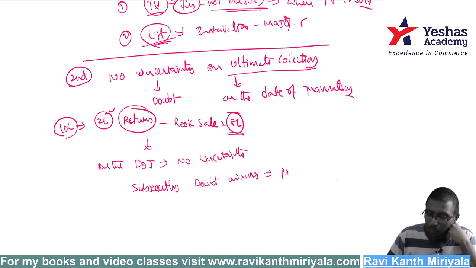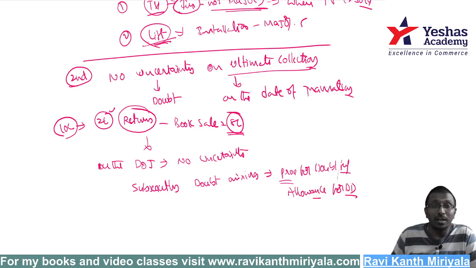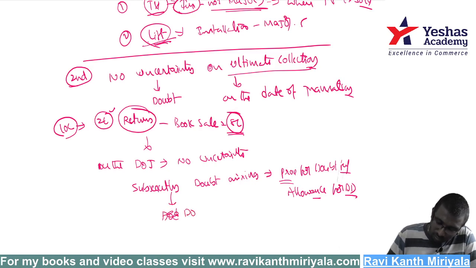Then you have to make a provision for doubtful debts. I mean to say allowance for doubtful debts. This is the correct word I told you in Accounting Standard 29: allowance for doubtful debts. You are supposed to make it. Remember carefully. On the date of transaction there is no doubt, but subsequently we got doubt by looking at his creditworthiness and financial position. Then it is nothing but a provision or allowance for doubtful debts. Do not reverse the sale, do not deduct it.